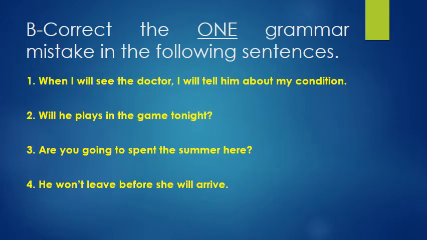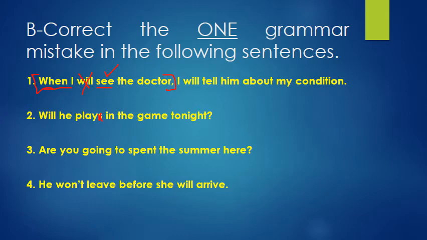B. Correct the one grammar mistake in the following sentences. When I will see the doctor, I will tell him about my condition. Of course, this is a time expression. This is a time expression, time clause, so I cannot use the future simple. I need to use the present simple. When I see the doctor, I will tell him about my condition. Will he plays in the game tonight? Of course, this has no place here because after will, it's base form.